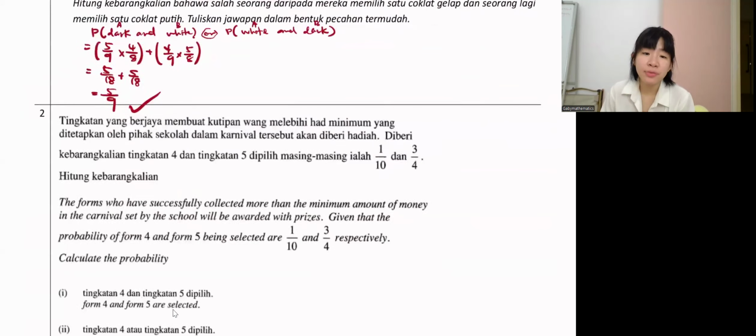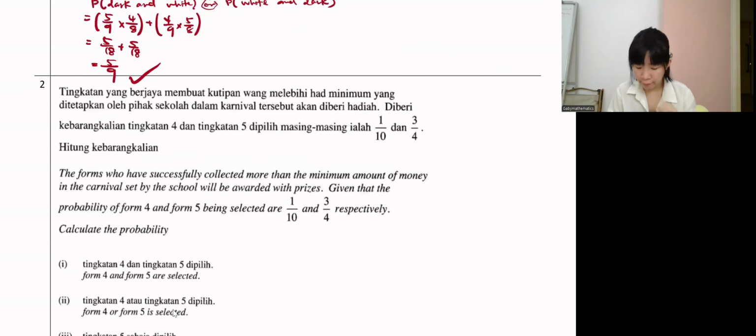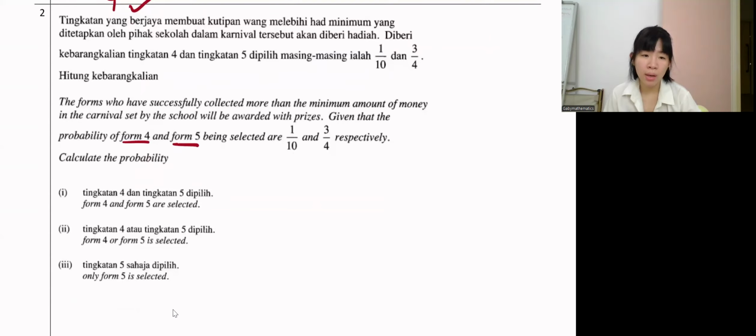The form who have successfully collected more than the minimum amount of money in the carnival set by the school will be awarded with a prize. So the school will reward them if they manage to collect the minimum amount that the school set. Given that the probability of Form 4 and Form 5 being selected are 1/10 and 3/4, respectively. Now, part 1, part 2, part 3, see what they ask. What is the probability of Form 4 and Form 5 selected? What is the probability of Form 4 or Form 5 selected? And what is the probability of only Form 5 selected?